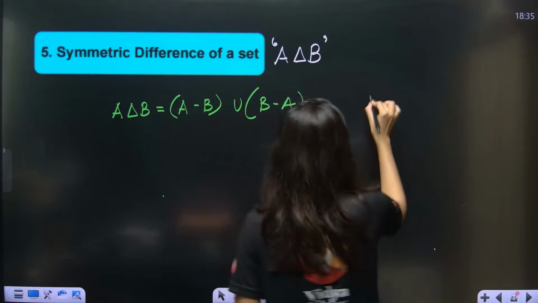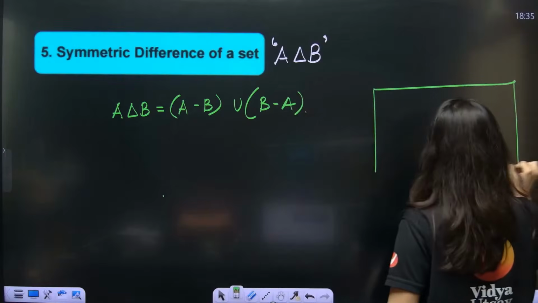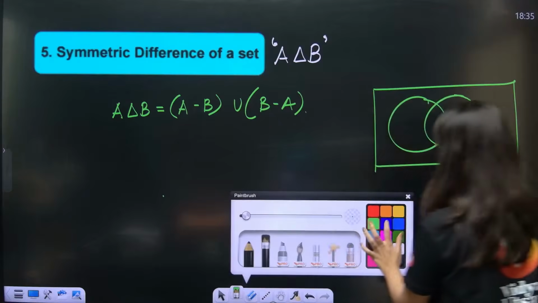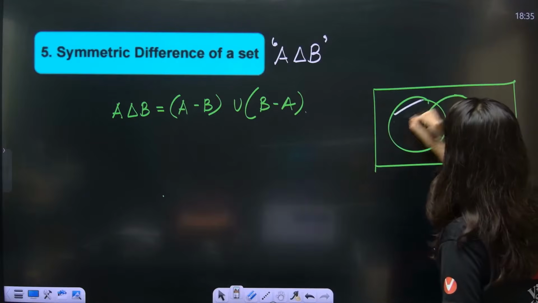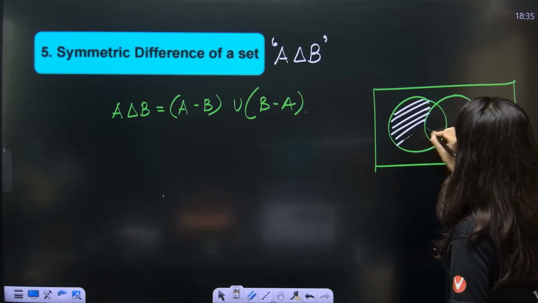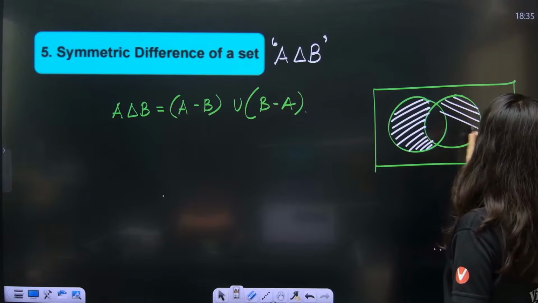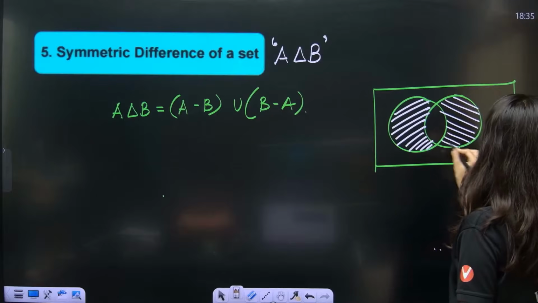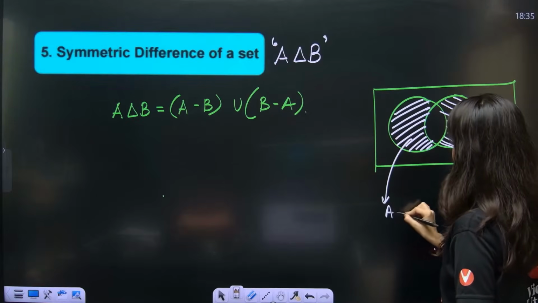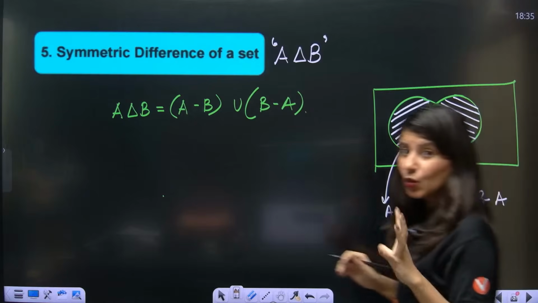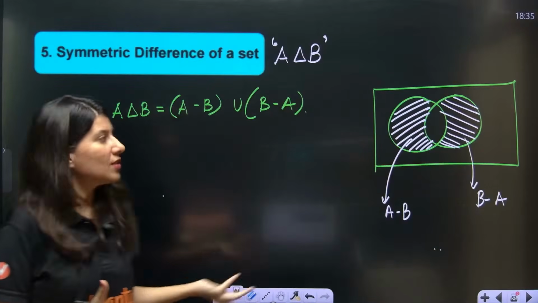Now in Venn diagram, can anybody tell me what will be A minus B? Ma'am, A minus B is the leftmost portion. And what about B minus A? Ma'am, B minus A is this much portion. So this is your A minus B and this is your B minus A. Now if you want to take a union, that means you just have to combine.